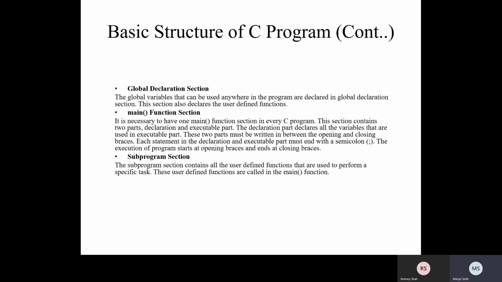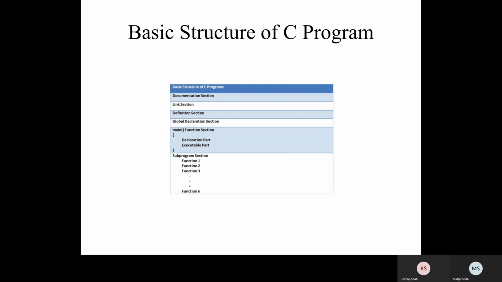Now global declaration. So what is global declaration? Here the fourth one is the global declaration. Right now you might not be able to understand what a global declaration is, but I will try to make it clear. Once we create a variable inside the main function, you need to understand the scope of the variable. By default, if we create a variable inside the main function or inside a particular function, function 1, 2, 3 or n, this is the scope of an individual variable, that is an automatic variable.